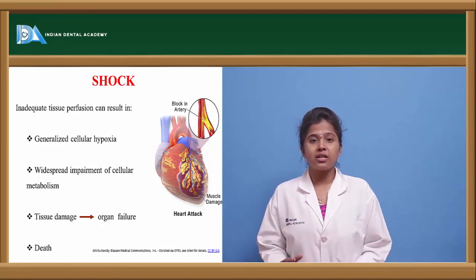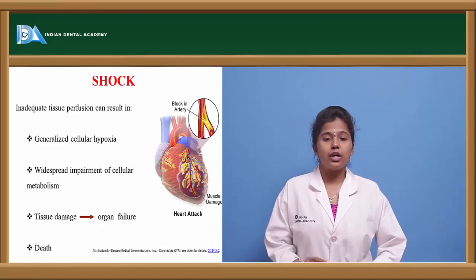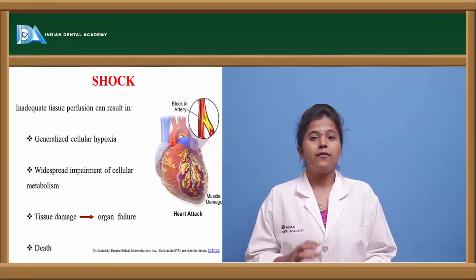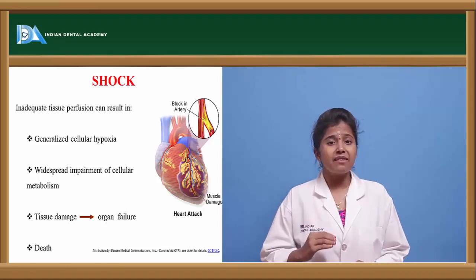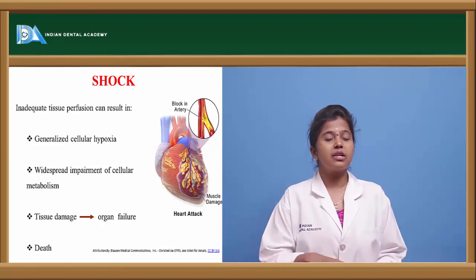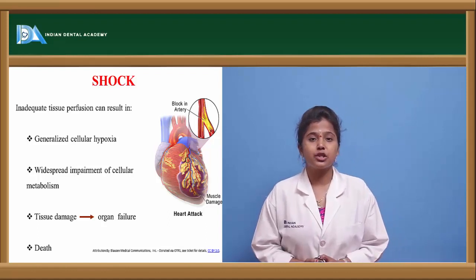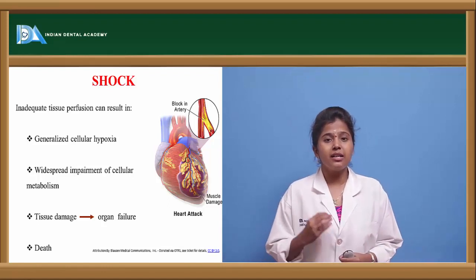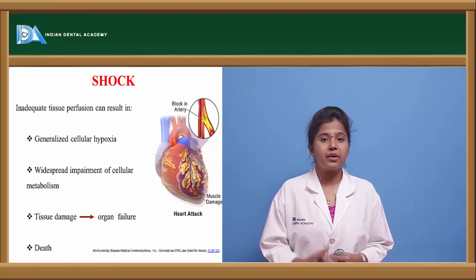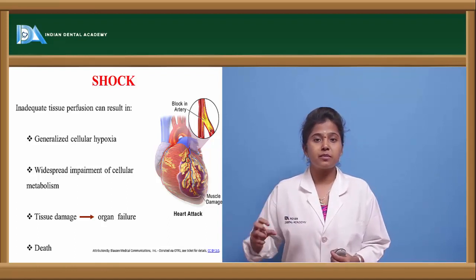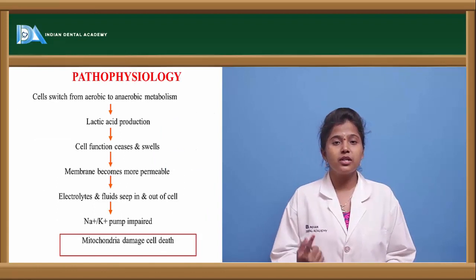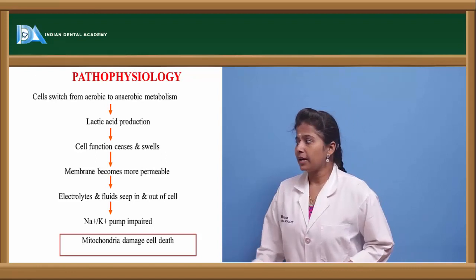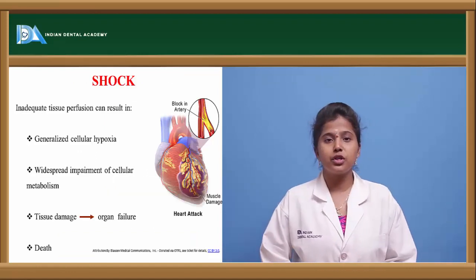Whatever the drugs, nutrients, body fluids or molecules, they have to permeate through the cell in order to enter it. For example, nutrients have to permeate through the cell, and only after entering the cell can they show their action, and thereby a healthy individual can be observed. But if there is any disturbance or damage to the cellular perfusion, there won't be any absorption by the cell. If the cell doesn't absorb nutrients, water or drug molecules, then the patient may be prone to shock.